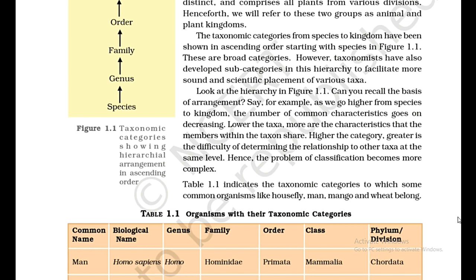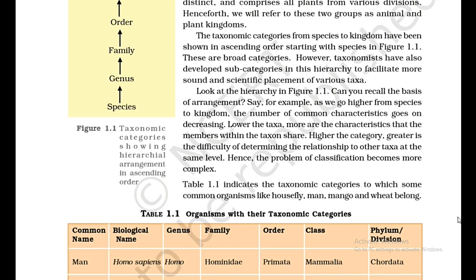The taxonomic categories from species to kingdom have been shown in ascending order, starting with species in Figure 1.1. These are broad categories. However, taxonomists have also developed subcategories in this hierarchy to facilitate more sound and scientific placement of various taxa.